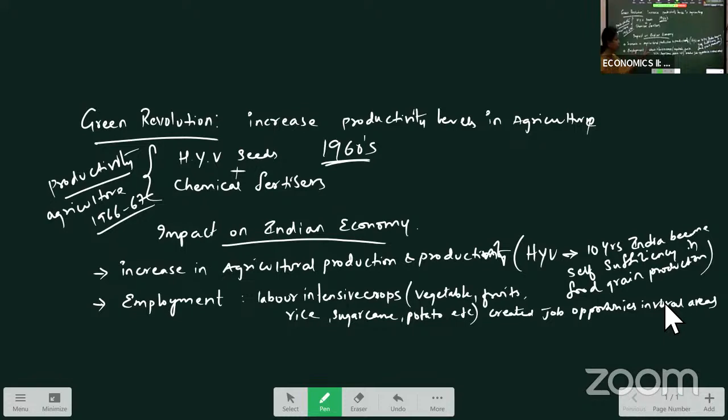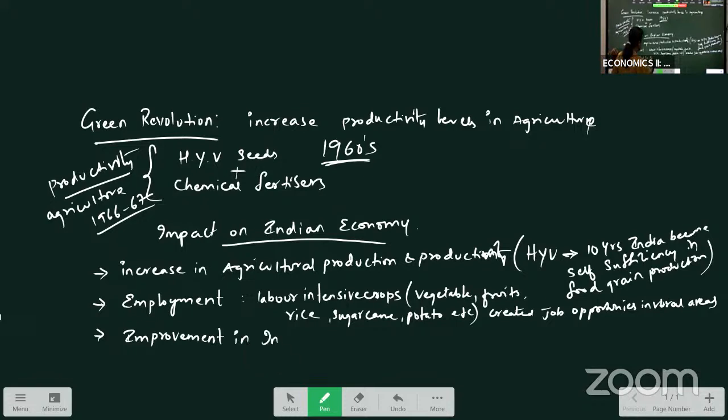Because certain crops require labor, as the productivity is increasing, cropped area also increased, meaning the area for cultivation also increased. When more area is cultivated, more labor is required for the production. As labor-intensive crops are cultivated, it created more employment in agriculture. And another impact the green revolution had on the Indian economy is improvement in farmers' income.